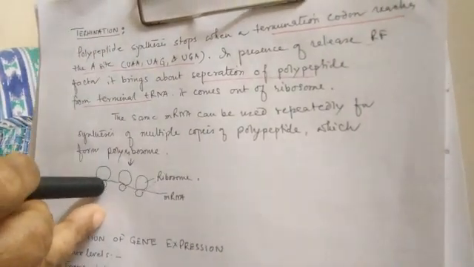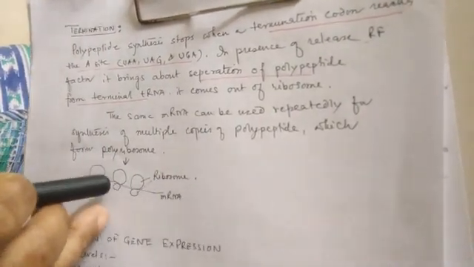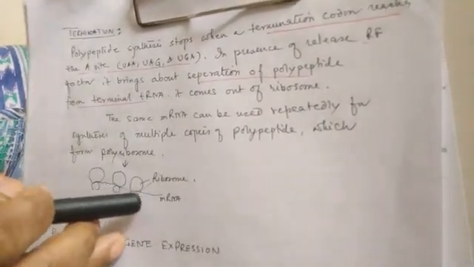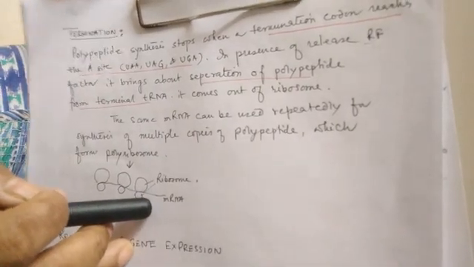As a result, we will see that a single mRNA contains several ribosomes at the same time. So this structure is called a polysome or polyribosome.